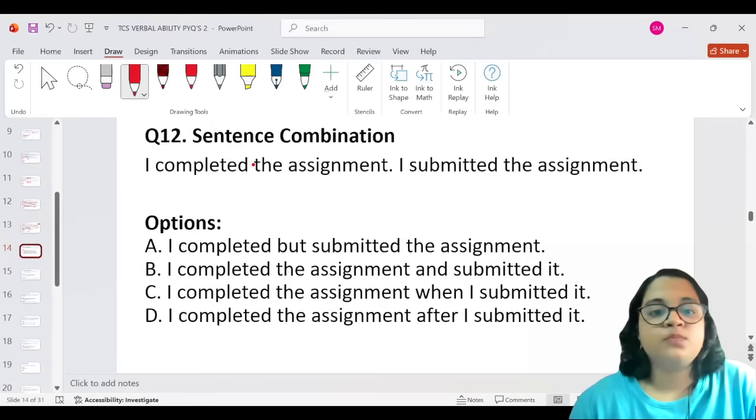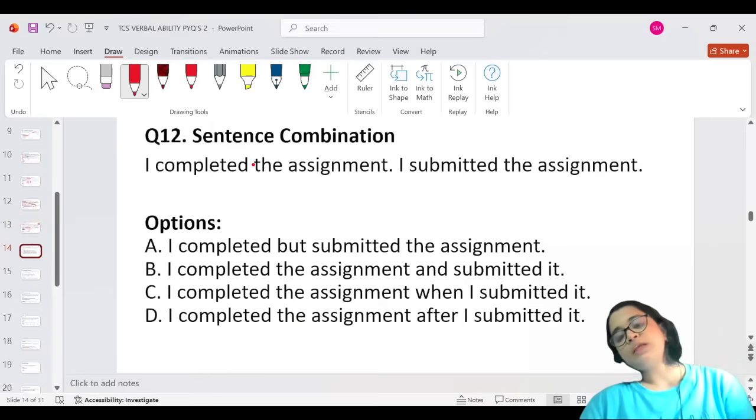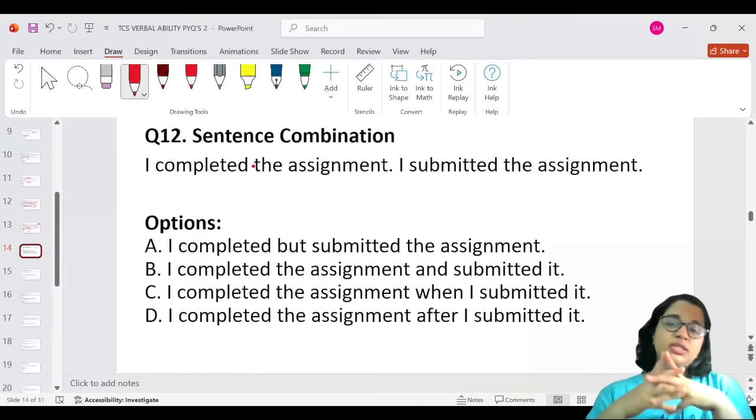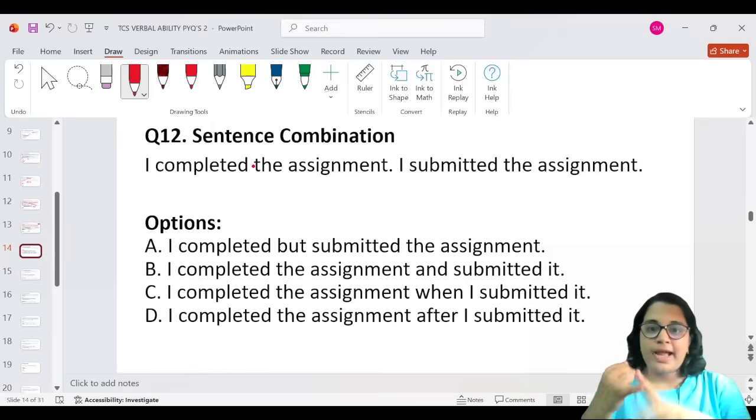Next question, which is sentence combination. Here we will mostly be using conjunctions and compound words like and, but, or, so, yet, for, thus, since. All right. So let's try. I completed the assignment. I submitted the assignment. And look at the options.